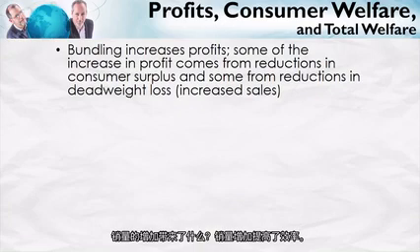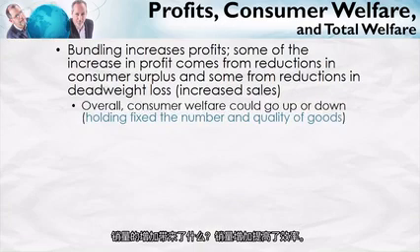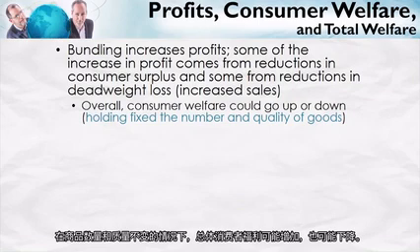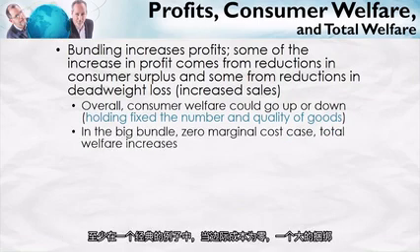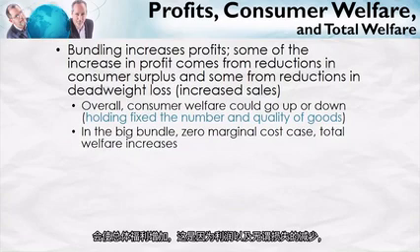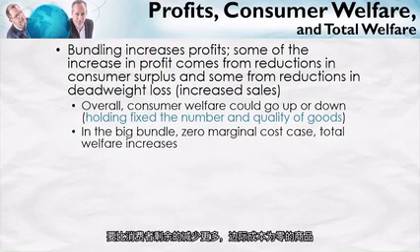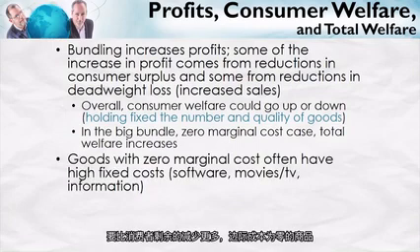The increased sales add to efficiency. Overall, consumer welfare could go up or down, holding fixed the number and quality of goods. At least in one classic case, in the big bundle zero marginal cost case, total welfare increases. That is, the profits and the reduction in deadweight loss more than make up for reductions in consumer surplus.